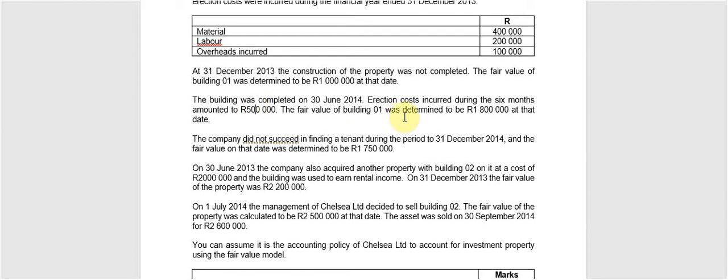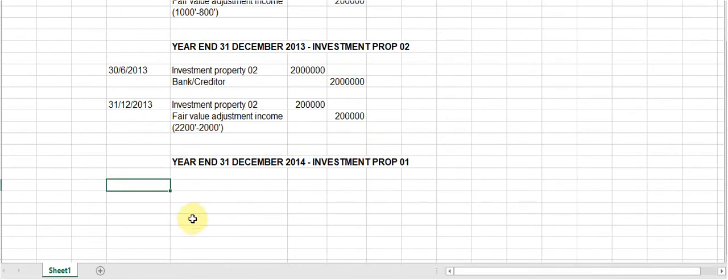The building had a fair value at this date of 1.8 million. The company did not succeed to find a tenant. At the end of the year, it was worth 1,750,000.